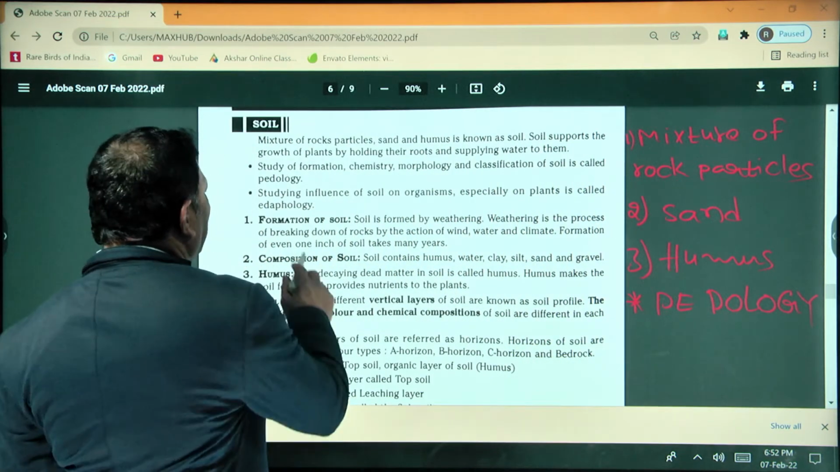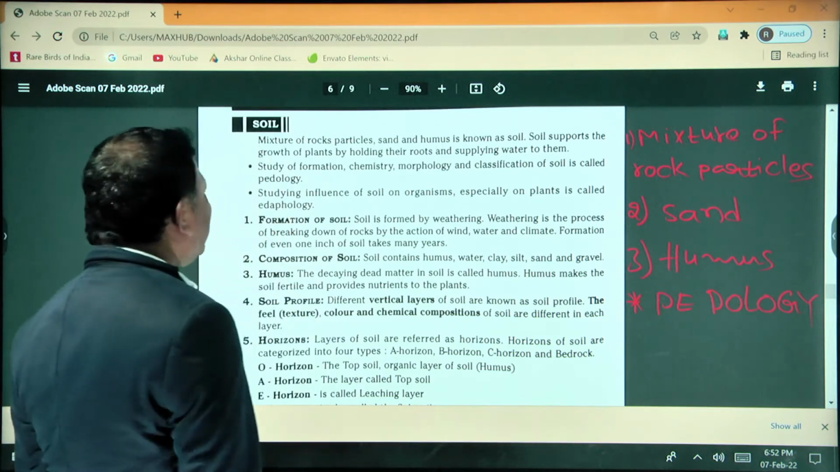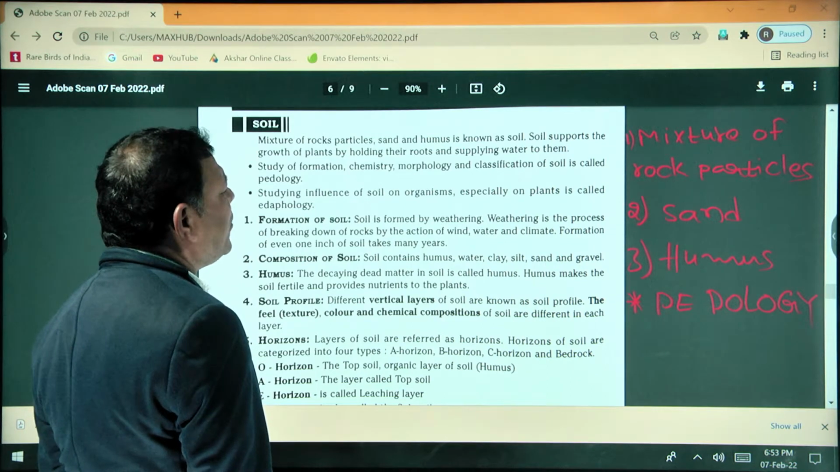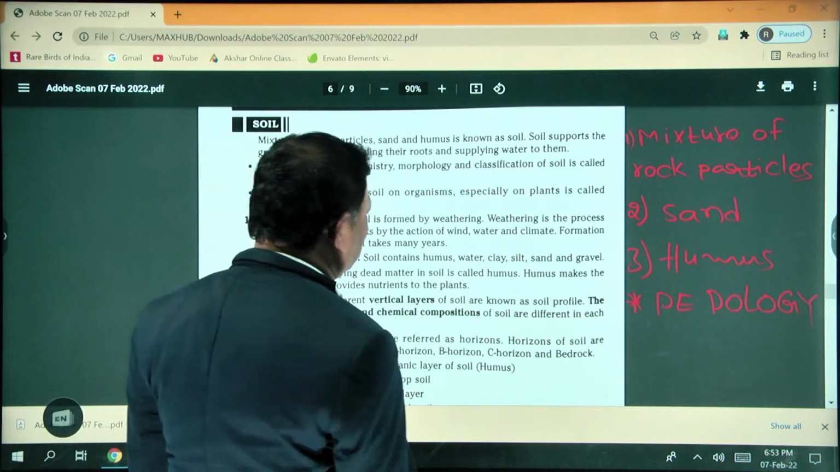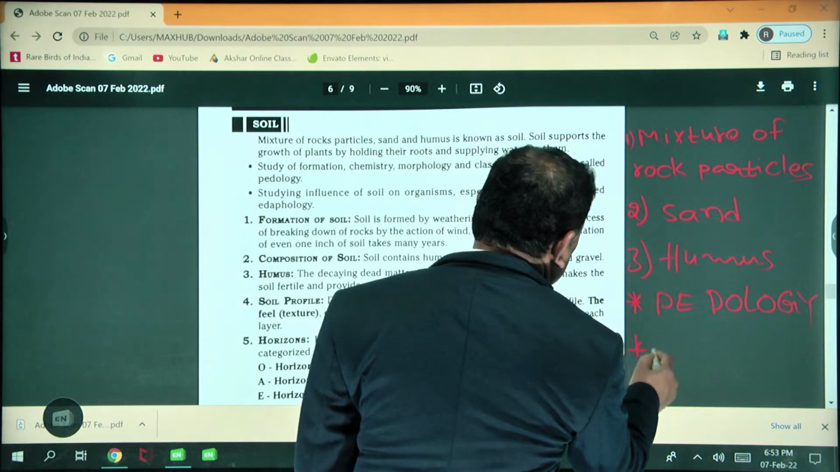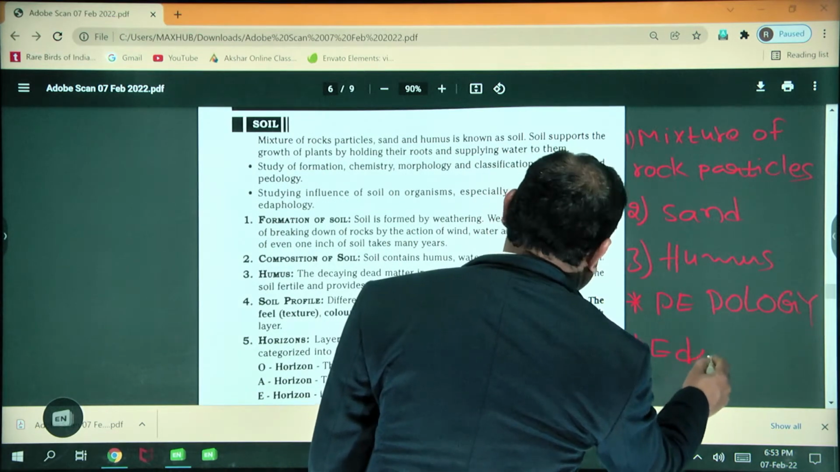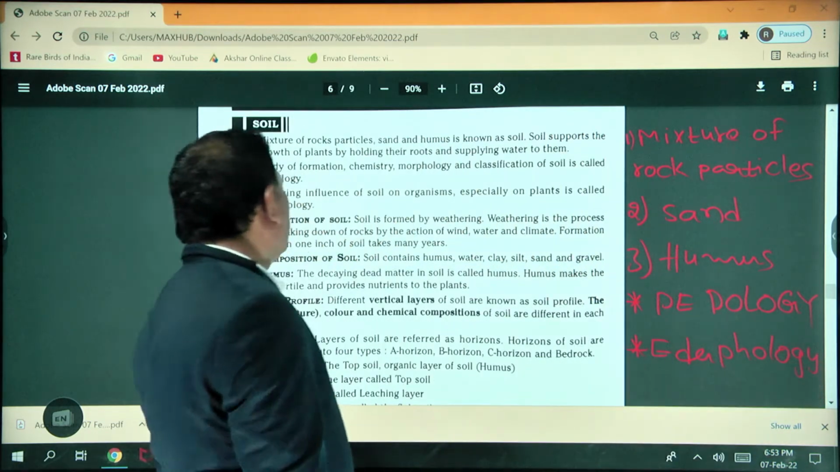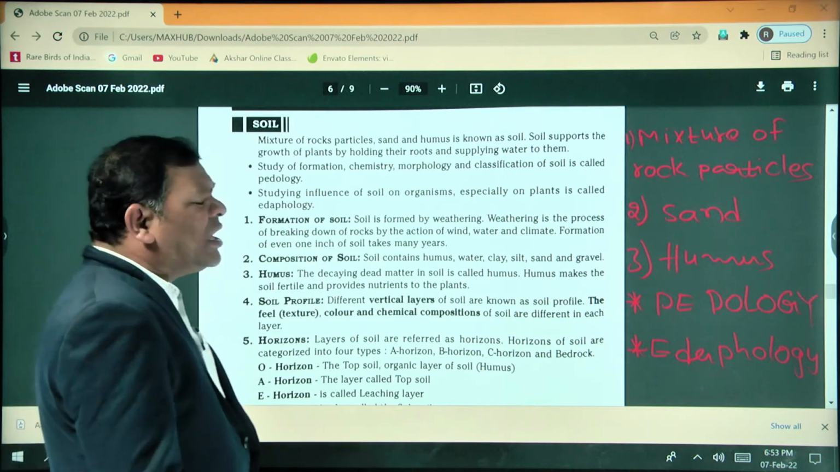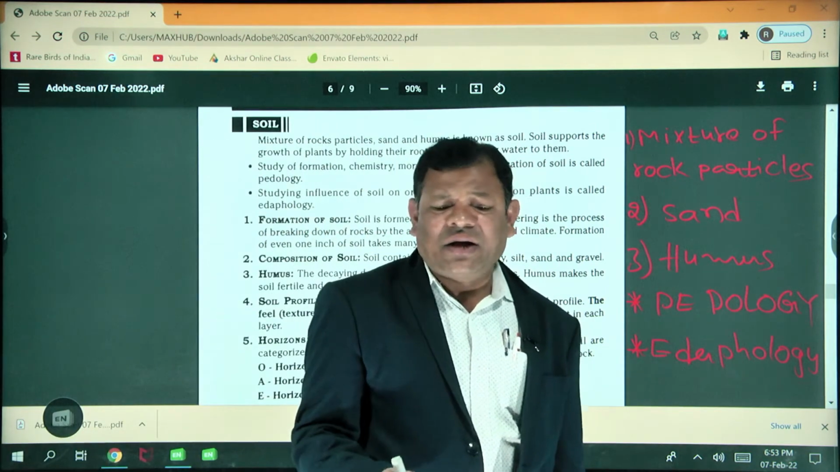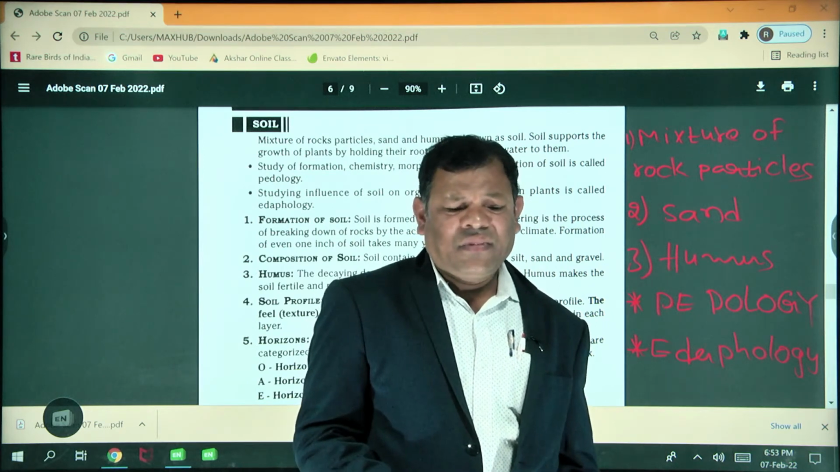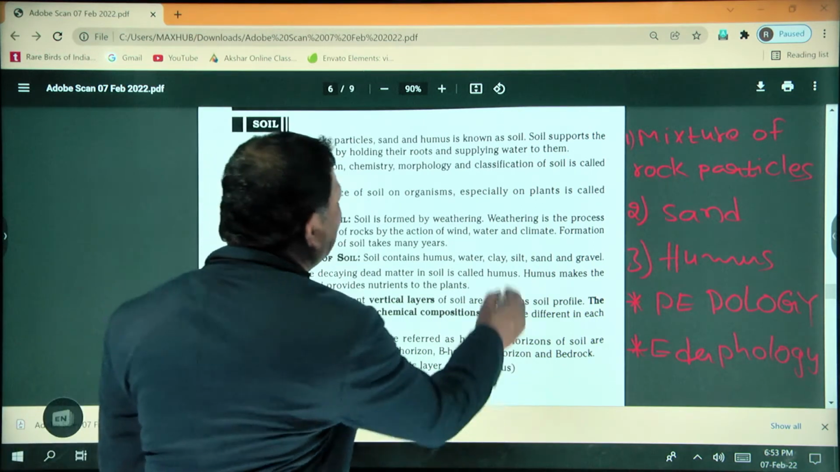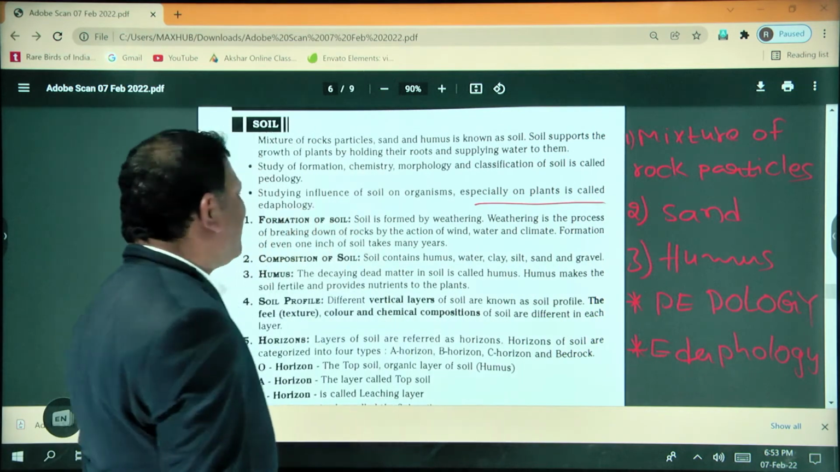Next, here is one more word. Studying the influence of the soil on organisms, especially on plants, is called edaphology. So edaphology means studying the soil especially in relation to plants. Studying the influence of the soil on organisms, especially on plants, is called edaphology.